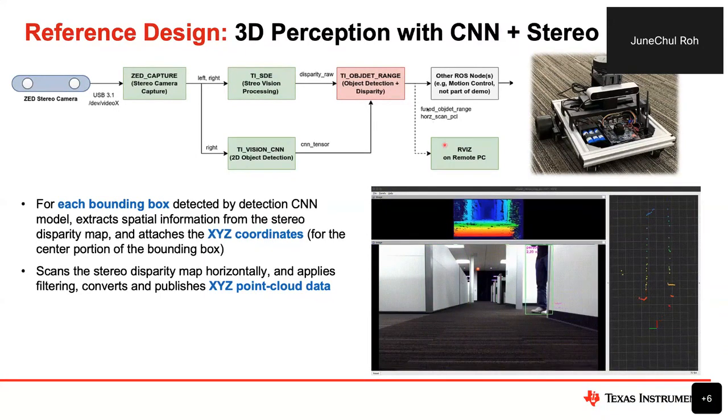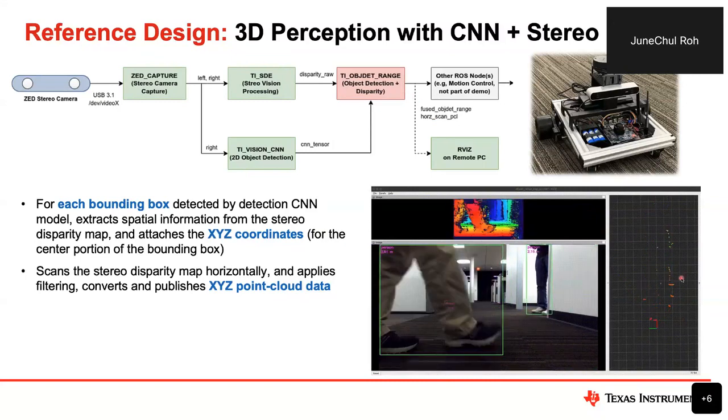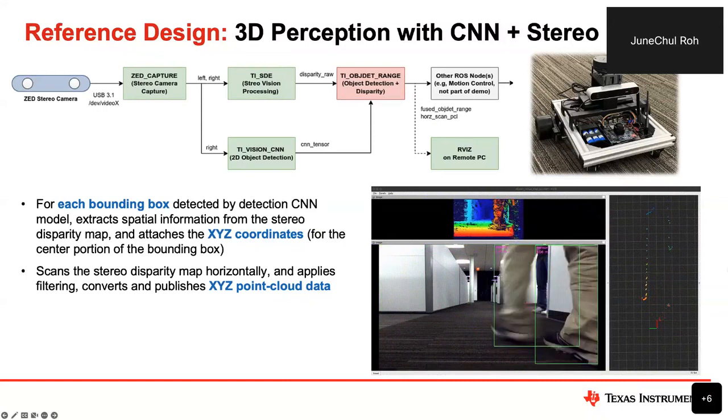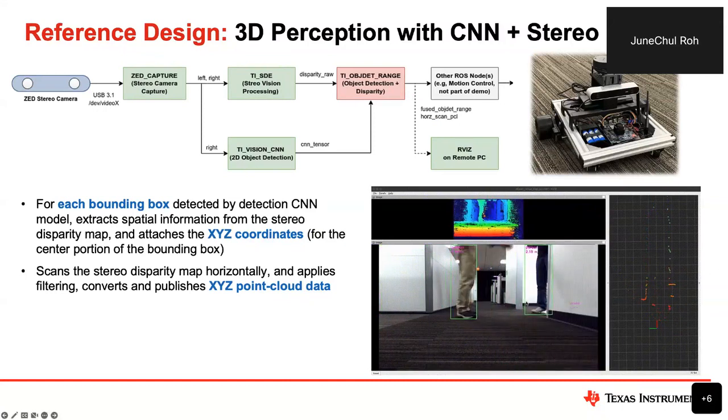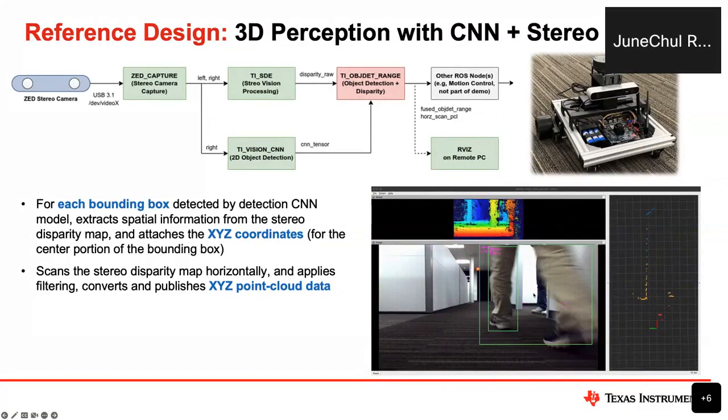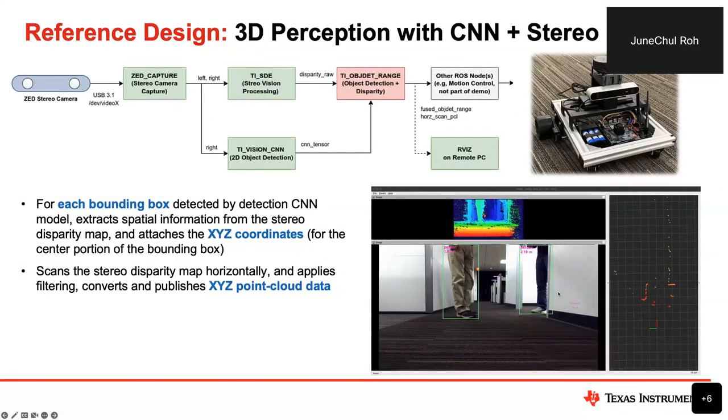The second purpose of this new ROS node is generating the point cloud that is shown on the right side, to provide a bird's eye view of the environment. The motivation is this: 2D bounding box detection cannot detect, in this case, the wall and other obstacles, because they are not part of the training.